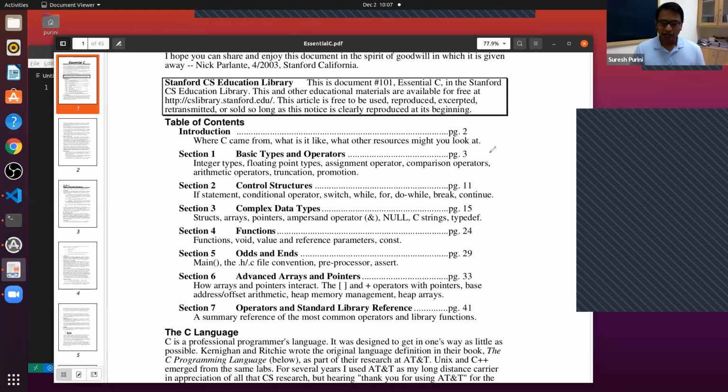When you are writing a program, we have to store some data and do some computations on the data.